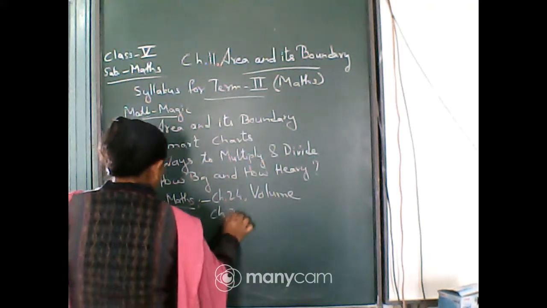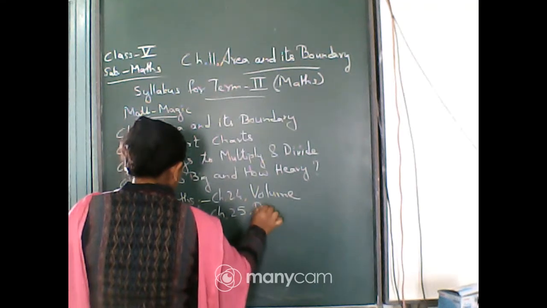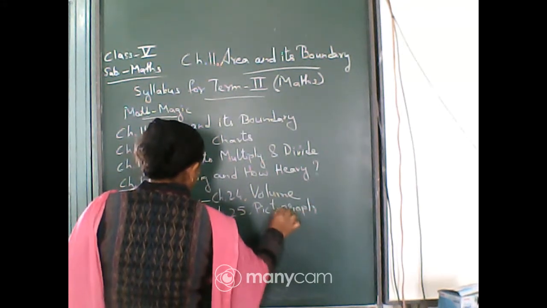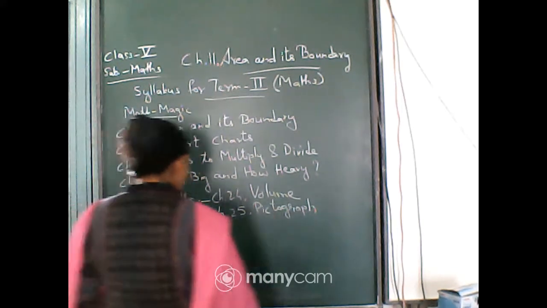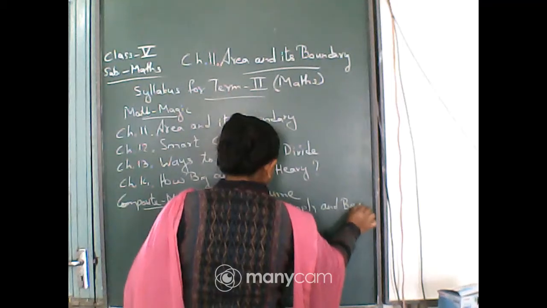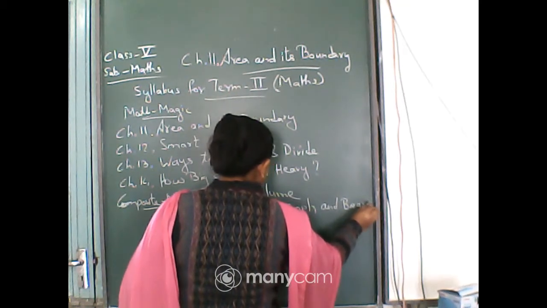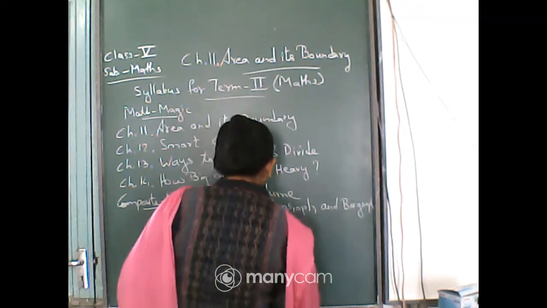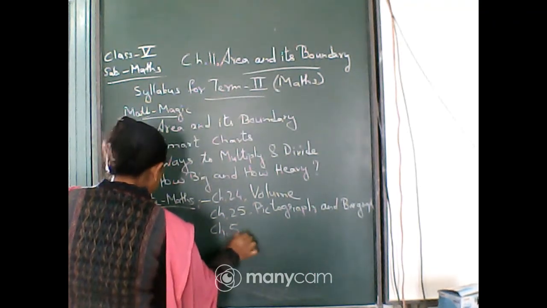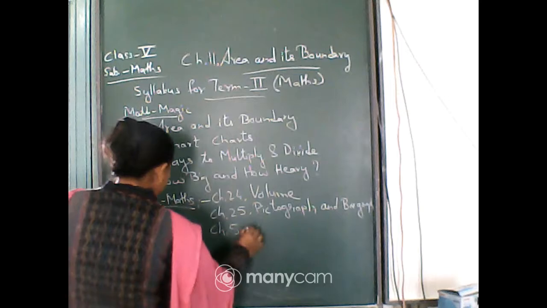Chapter 25, pictograph and bar graph. Then chapter 5, simplification.